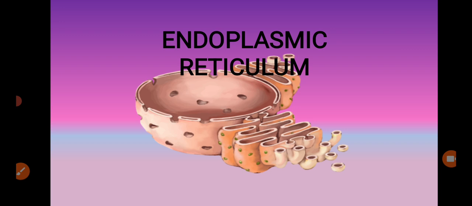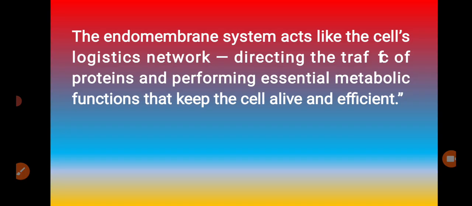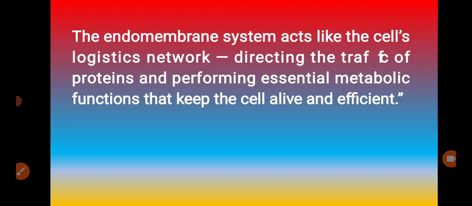The endomembrane system mainly acts like the cell's logistics network, directing the traffic of proteins and performing the essential metabolic functions that keep the cell alive, and even the cell's efficiency will be increased.